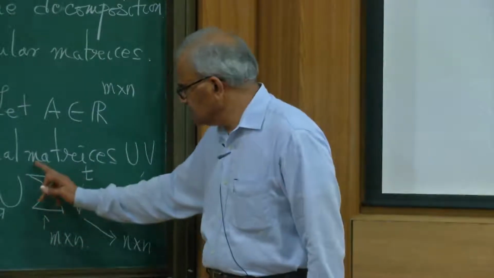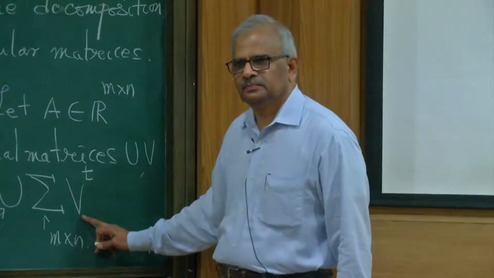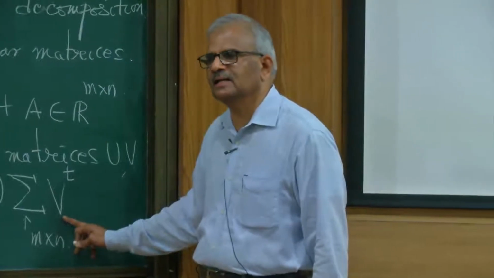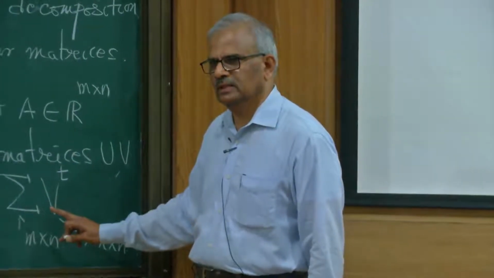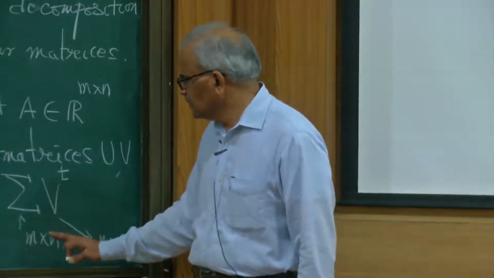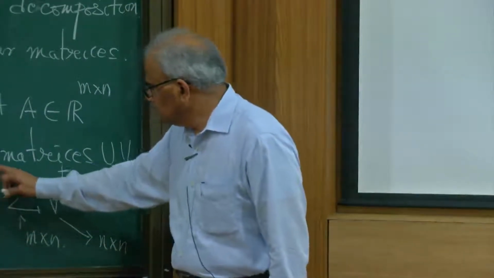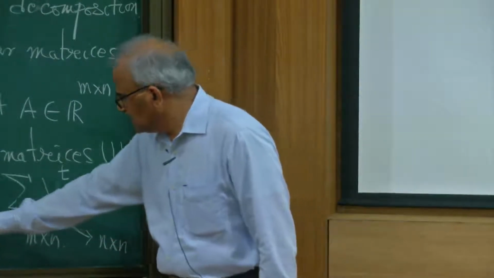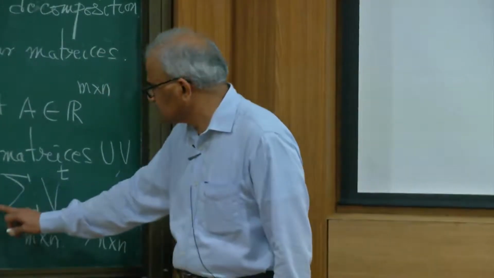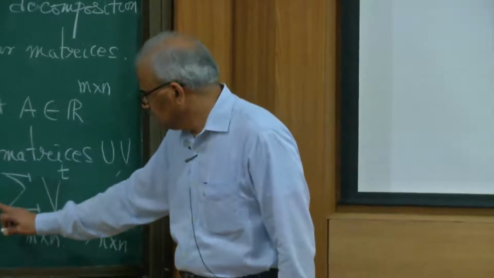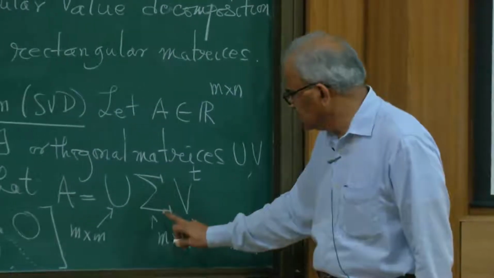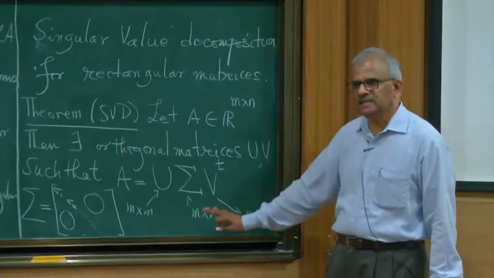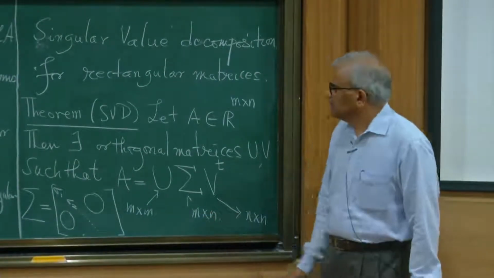And this is a diagonal matrix. It's a rectangular matrix, it's a diagonal matrix. The diagonal entries are non-negative. The other entries are 0. And U is an orthogonal matrix. This is another orthogonal matrix. So any matrix is decomposed as a product of two orthogonal matrices and one diagonal matrix. This is the statement.